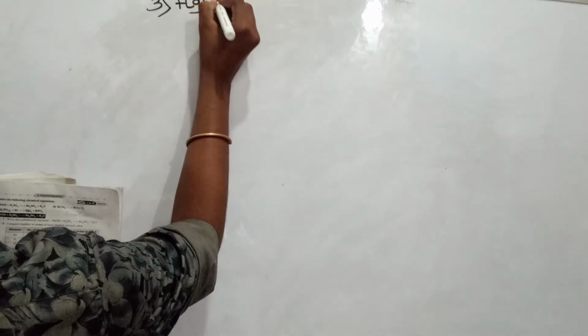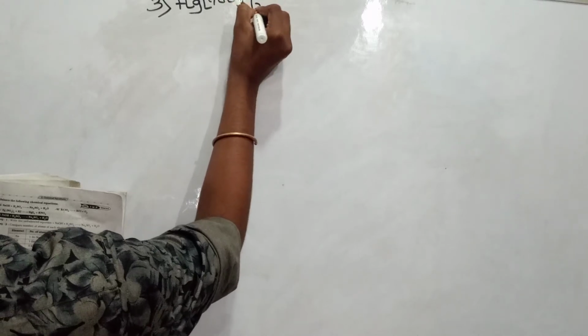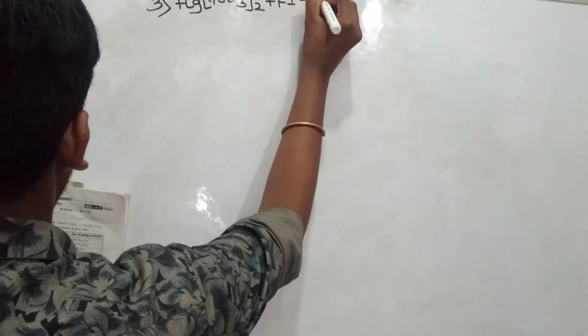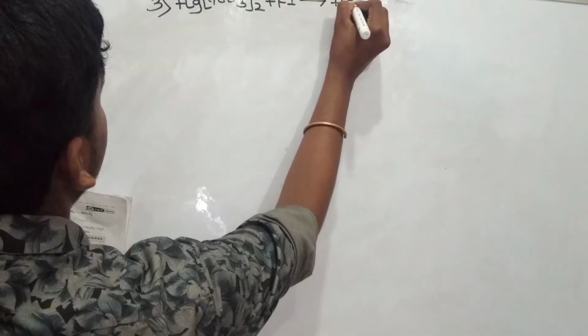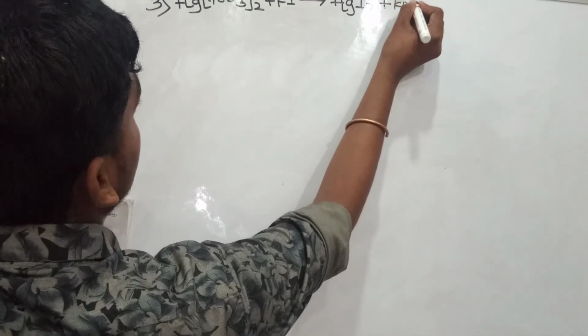Now we are just copying the third problem with the help of the textbook. Here comes the last one, the third one. Hg(NO3)2 plus KI gives rise to HgI2 plus KNO3. Let's get into the problem.